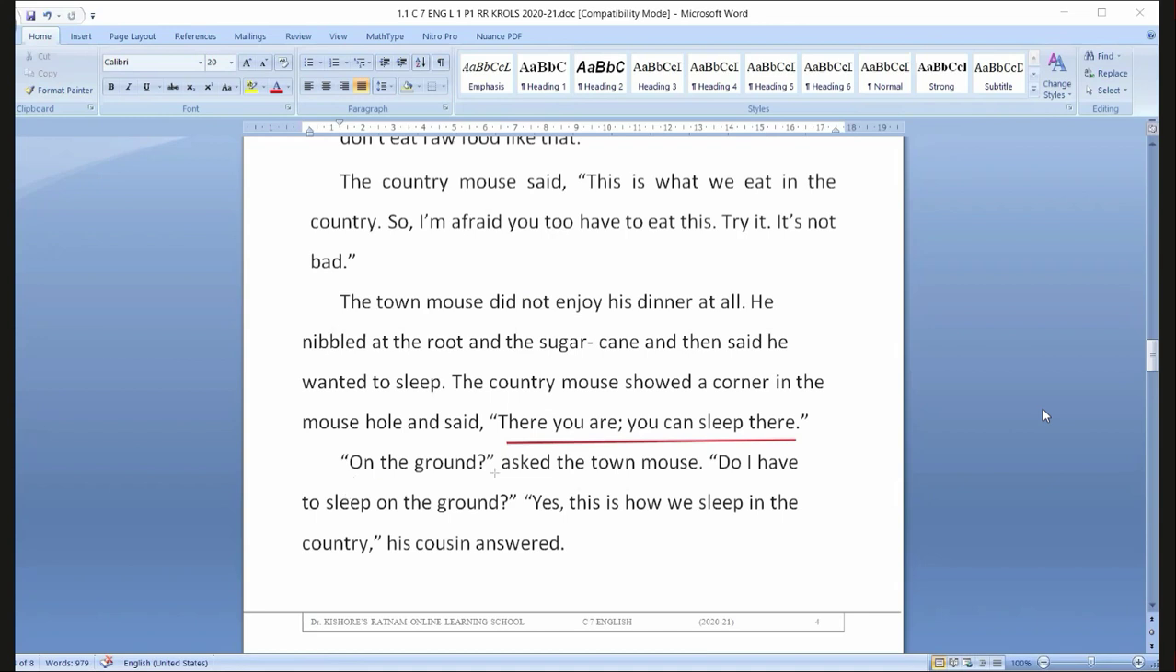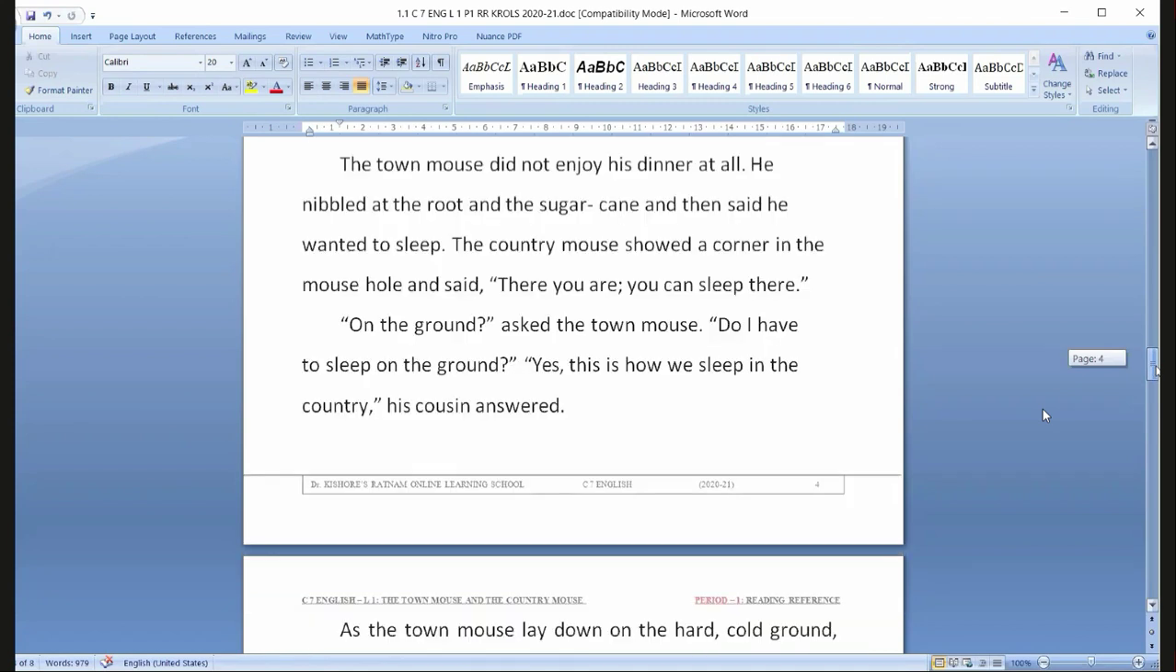On the ground, asked the town mouse. Do I have to sleep on the ground? Yes, this is how we sleep in the country, his cousin answered. See, first it asked for something ice cold, and there it couldn't. And again it served some breakfast which is not liked by our town mouse. Now it showed the ground to sleep, and that is very hard. Do I need to sleep there? Yes, this is how we sleep in the country, his cousin answered. What did the cousin answer? This is how we sleep here. We will sleep in that hole on the hard ground.